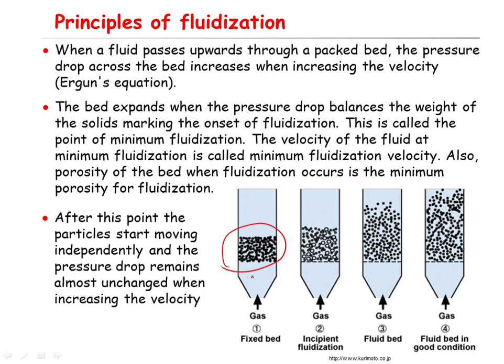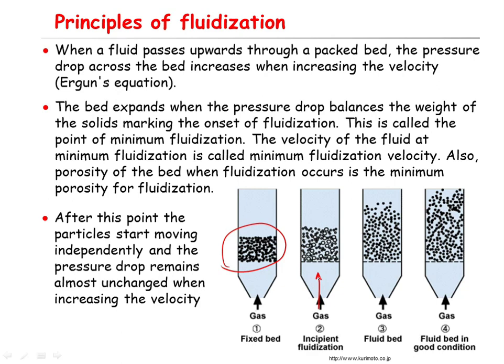When you increase the velocity, the pressure drop increases, but the bed expands when the pressure drop balances the weight of the solid particles. That point marks the onset of fluidization, and it is called the point of minimum fluidization. The velocity of the fluid at which minimum fluidization occurs is called the minimum fluidization velocity, and the porosity of the bed at that point is called the minimum porosity for fluidization.